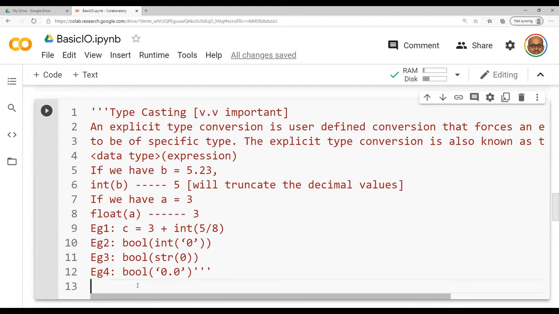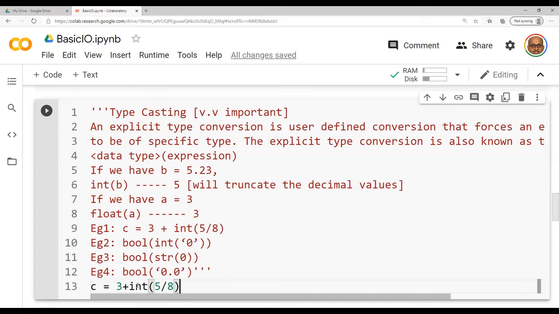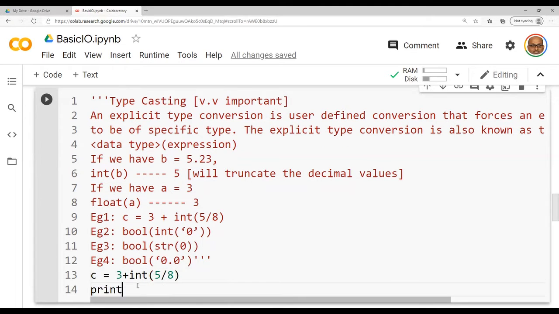Example 1 here: c is equal to 3 plus int of 5 by 8. This is my first example. When I print the value of c, 5 by 8 is actually 0.6 something. The system will ignore the decimal part, so my answer for c will be 3 only.